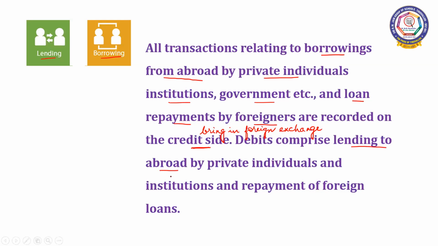The currency goes out of the country, and this is done by the private individuals, institutions, and even the government. Similarly, when there is repayment of foreign loans, it means when India has borrowed money from another country, and when India repays the money, then that is called repayment of foreign loans, and cash flows out of the country. And that is why it is recorded on the debit side of the capital account.